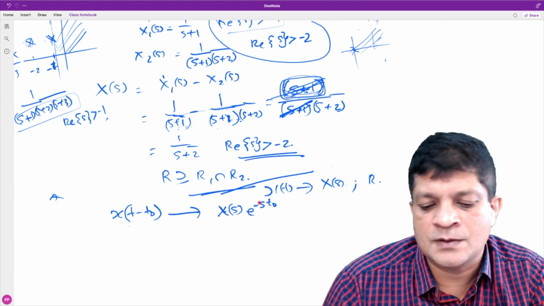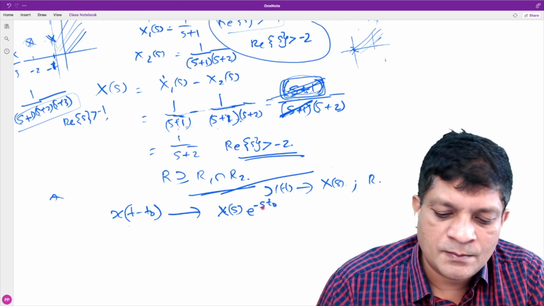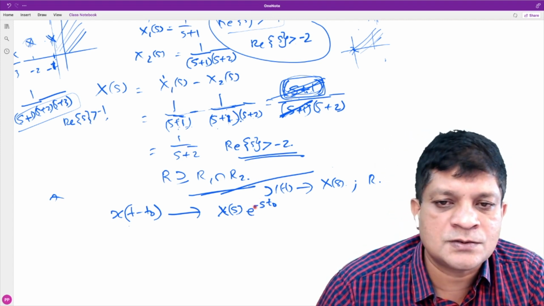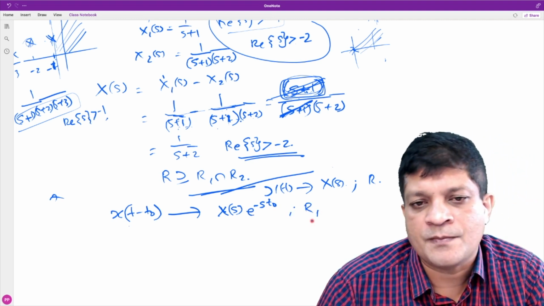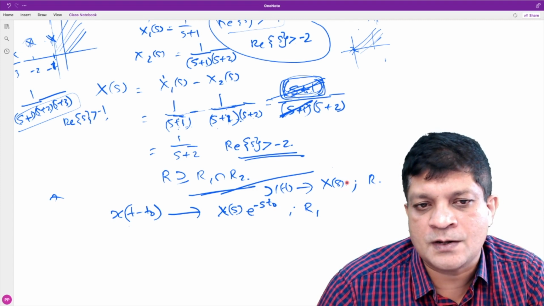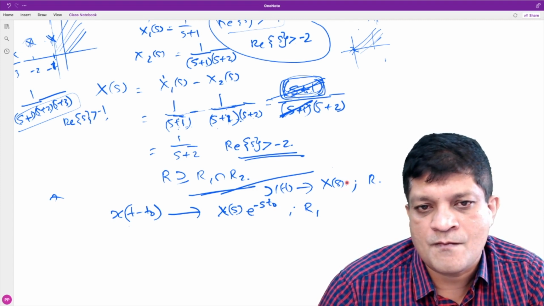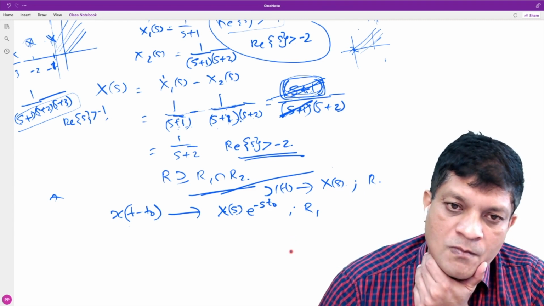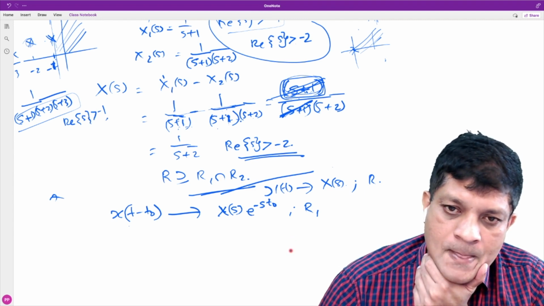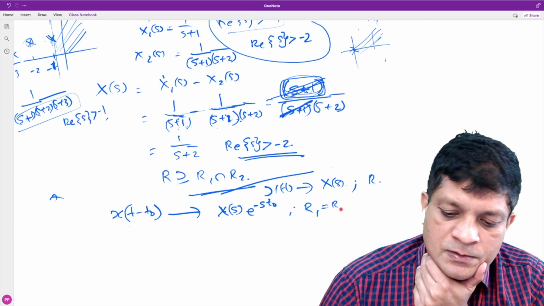In the case of the Fourier transform, it was minus j omega t naught. Now it is s t naught. And let's say R1 is the ROC. What is the relation between R1 and R? Is R1 equal to R?